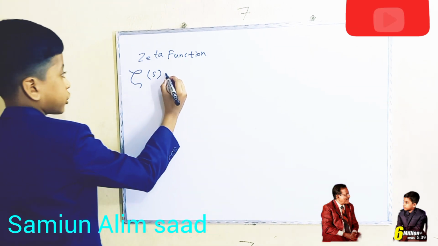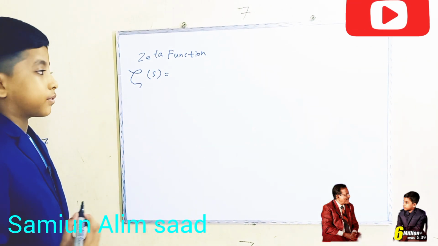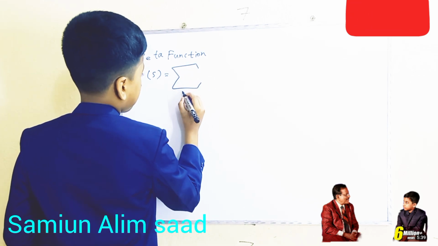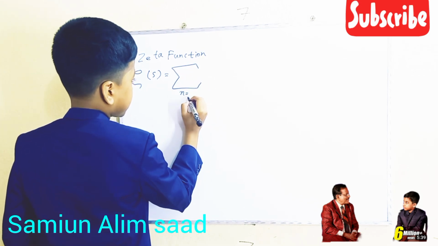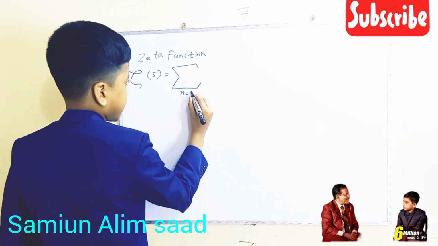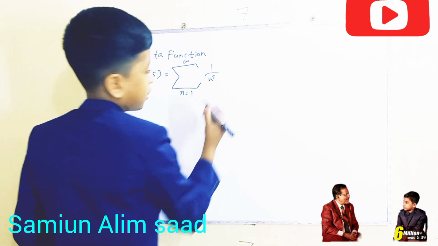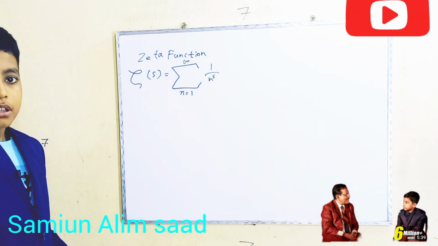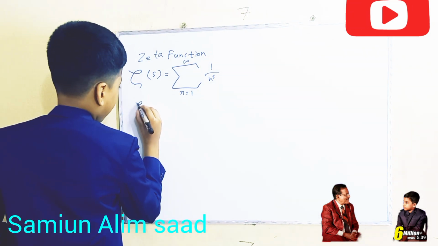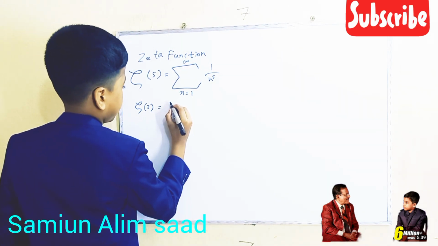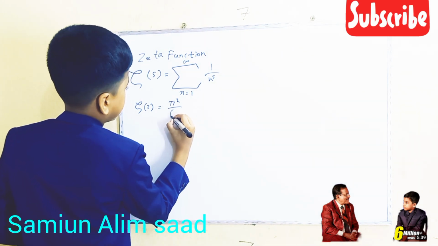So the analytic continuation of the zeta function is the sum from n equals 1 to infinity of 1 over n to the s. So that sum that we covered is just zeta of 2, which is pi squared over 6.